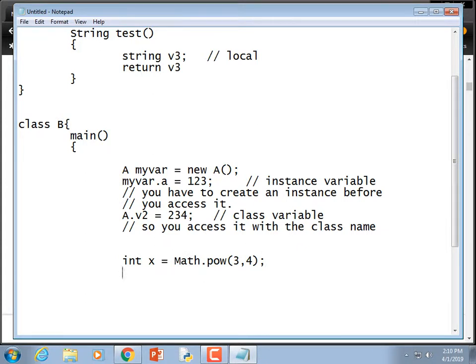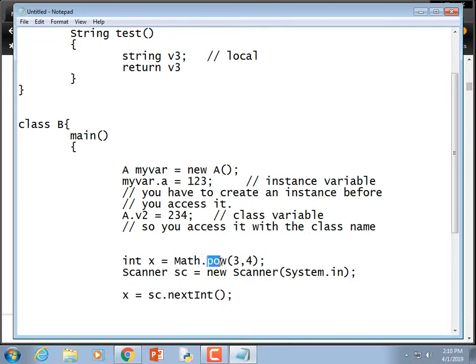Now, on the other hand, because the Scanner class is a little bit more sophisticated and can work with files as well as System.in, you do have to create a variable before you can call nextInt. So Math.pow, class variable, we accessed it via its class. nextInt, nextFloat, nextLong, next, hasNextInt, all those members of the Scanner class required an instance.